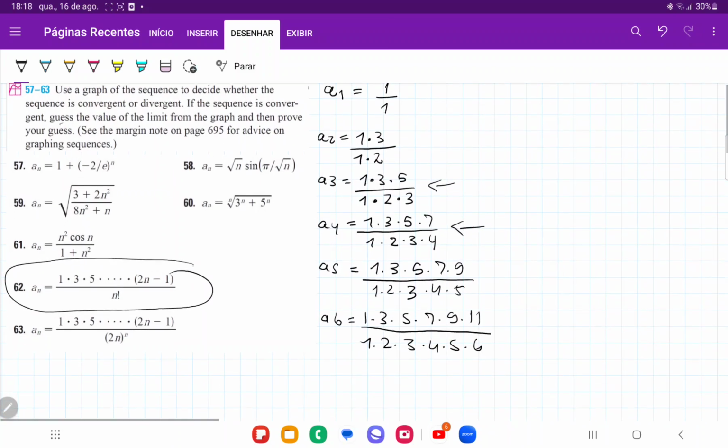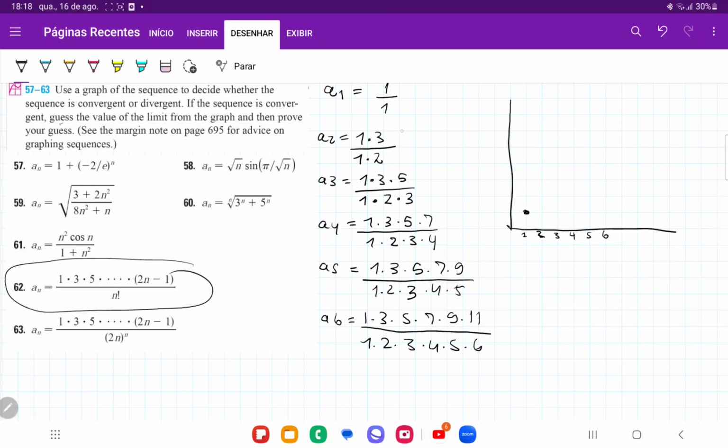So we don't even need to plot this to be able to actually see that this is divergent, right? The top always increases faster. But just because it's asking us to plot, let us go ahead and do that. So we're going to have here A1, A2, A3, A4, A5, and A6. And then let's see what this gives us.